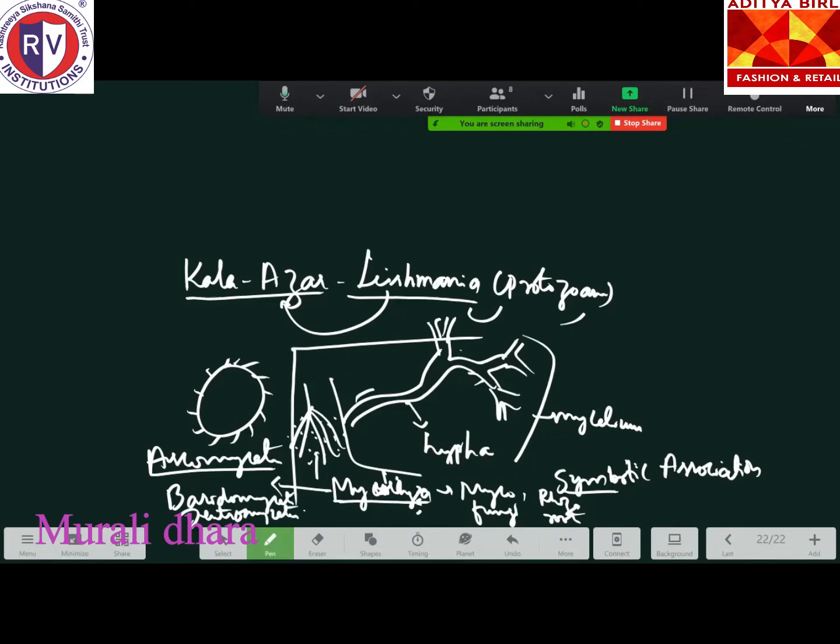Ascomycetes are commonly called sac fungi. Remember, Ascomycetes are commonly called sac fungi. Then Basidiomycetes are called club fungi.